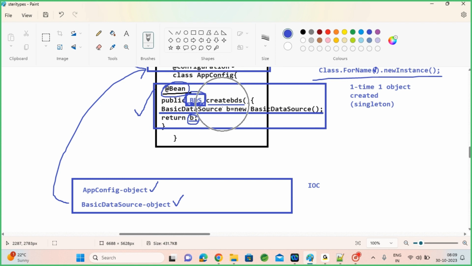The IOC container will call this createBDS method. Internally, the code you wrote will execute. Finally, it will return the same BDS object. That object will be registered into IOC. The mandatory thing is you need to return an object, whichever object you want to register into IOC.